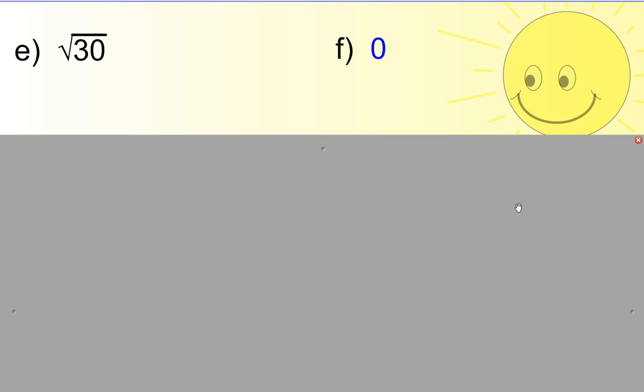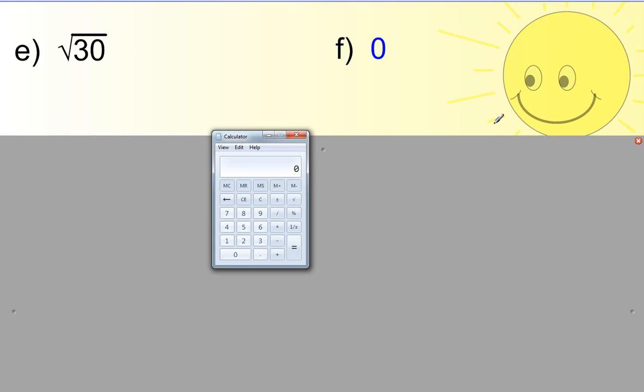Next page. Now here we have some uglier numbers. We have square root of 30, and we'll get to that 0 in a second. So let's look at this square root of 30. Let's go ahead and find ourselves a calculator. There we go.